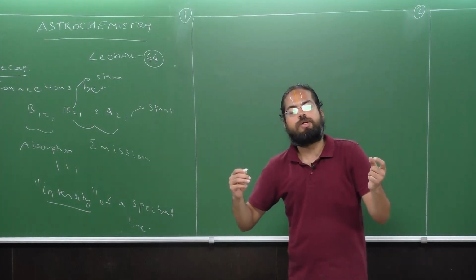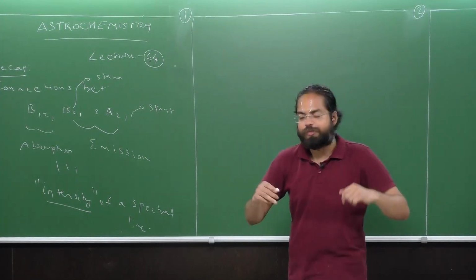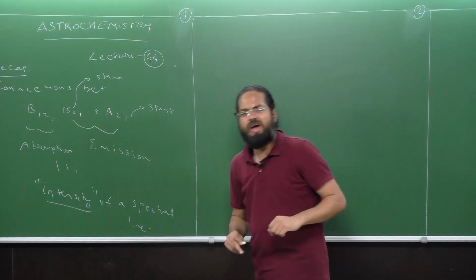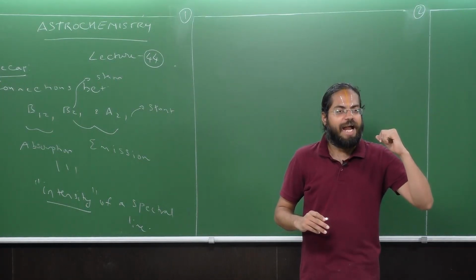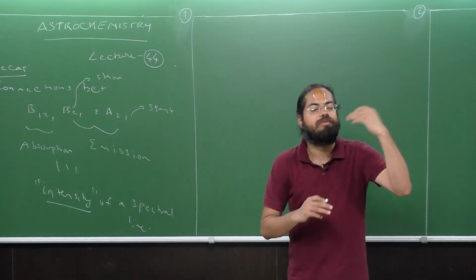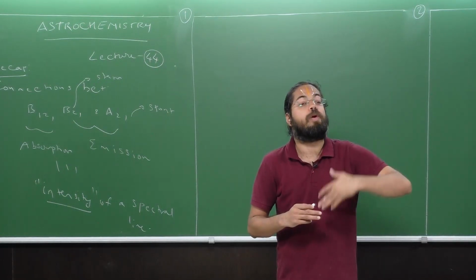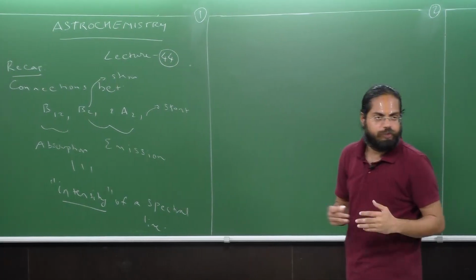Now we shall see one more application of quantum mechanics in this lecture concerning the intensity. However, you may be thankful that there is actually not much of a derivation. I will give you the final results from quantum mechanics.